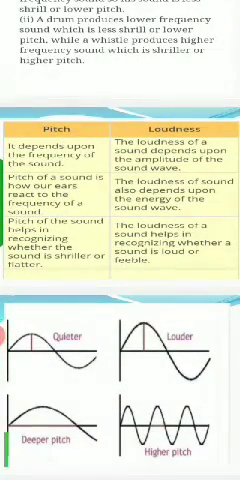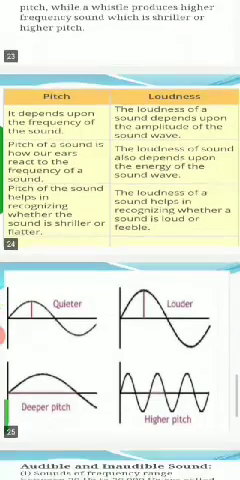Difference between pitch and loudness. Pitch depends upon the frequency, whereas loudness depends upon the amplitude of the sound wave. Pitch of the sound is how our ear reacts to the frequency. Loudness of the sound also depends upon the energy of the sound wave. Pitch helps us to recognize whether the sound is shrill or flat. Loudness helps us to recognize whether the sound is feeble or loud.